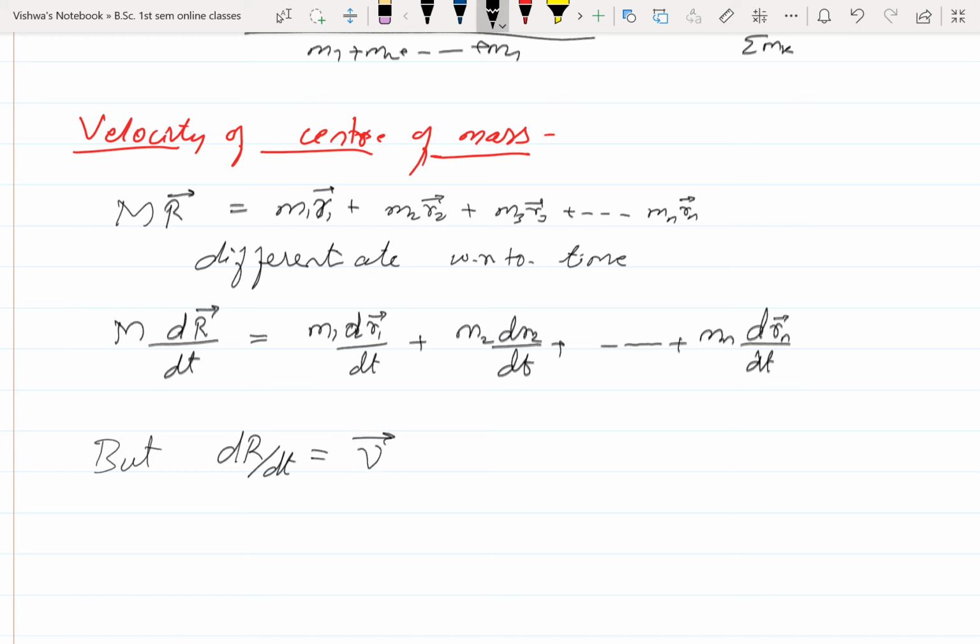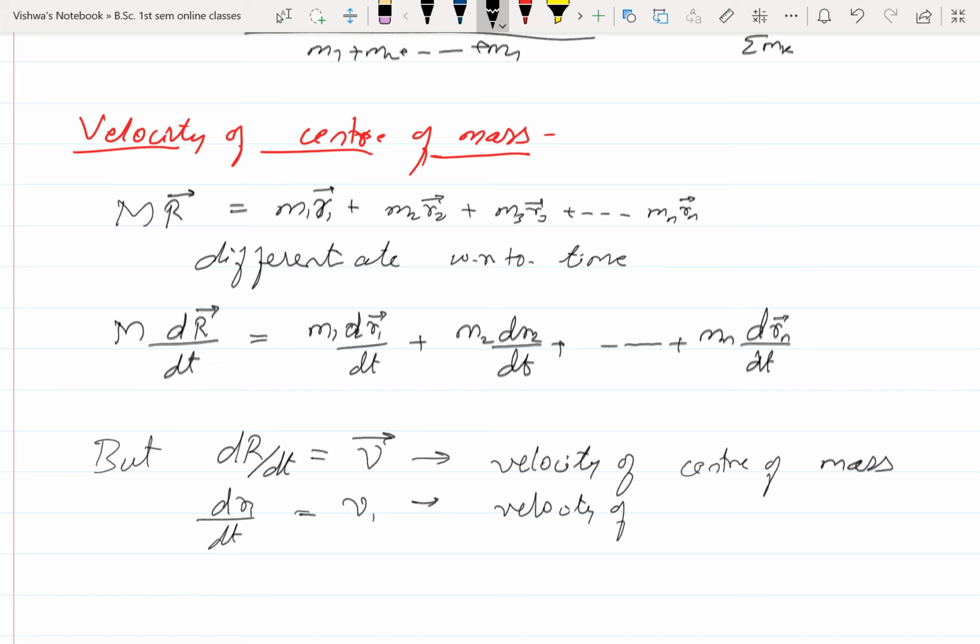dr by dt is velocity. This velocity is velocity of center of mass. Okay, and dr1 by dt is there, so this I will write it as v1. That indicates velocity of particle of mass m1. Similarly for mass m2, similarly for mass m3, like that.